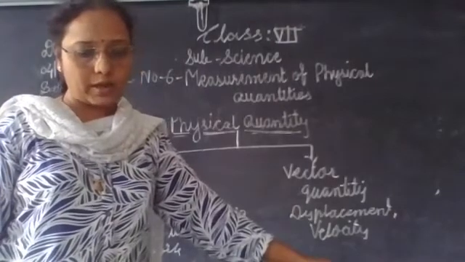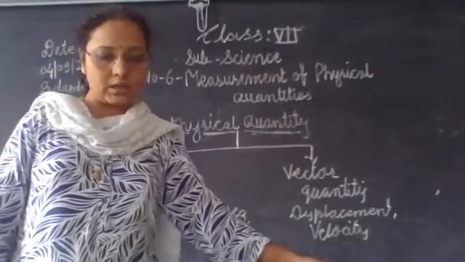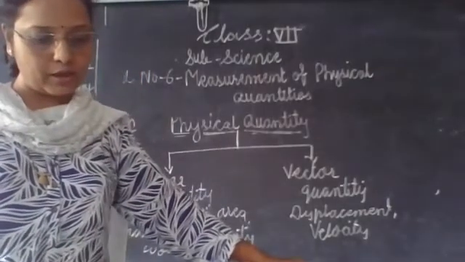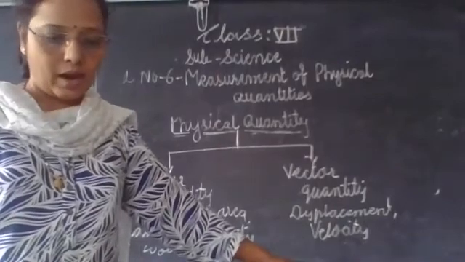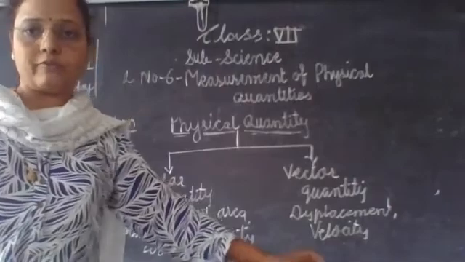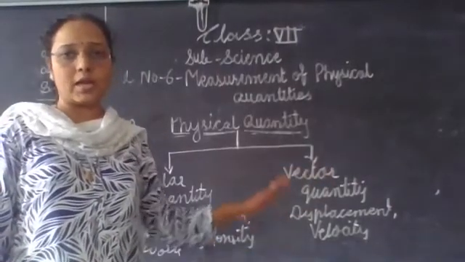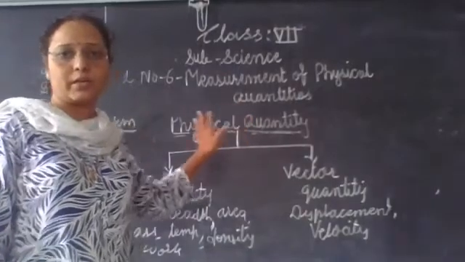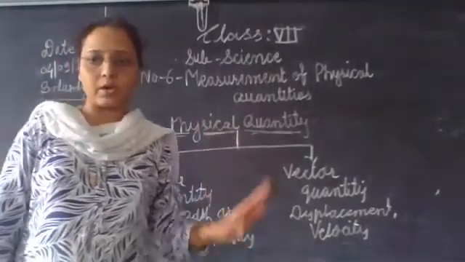Here both are given: magnitude and direction. Displacement and magnitude both are given in a vector quantity. So these are the two kinds of physical quantities we learn: scalar quantity and vector quantity.